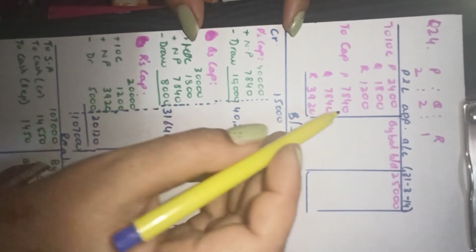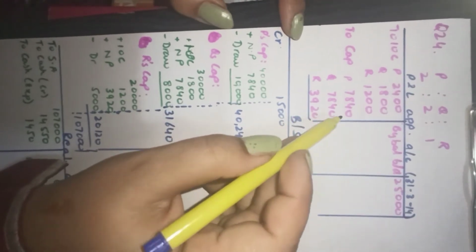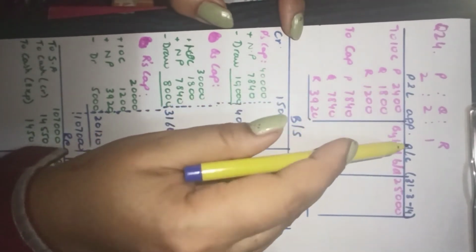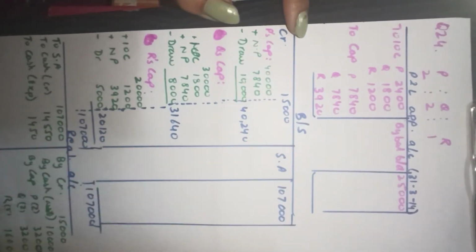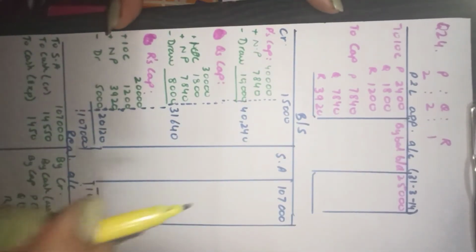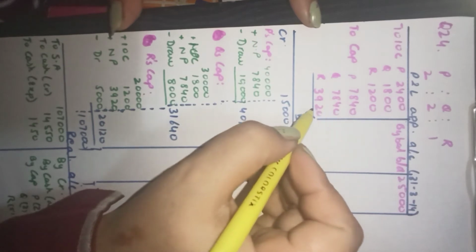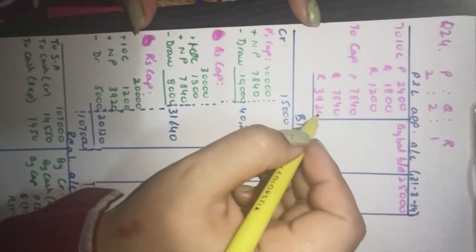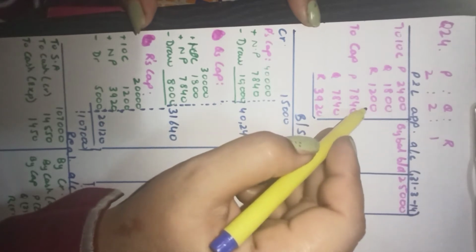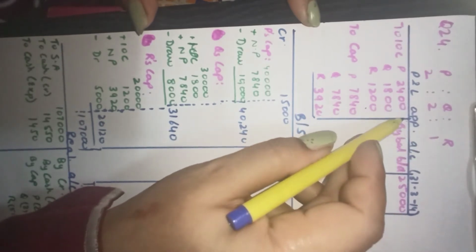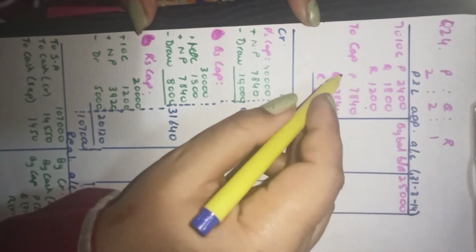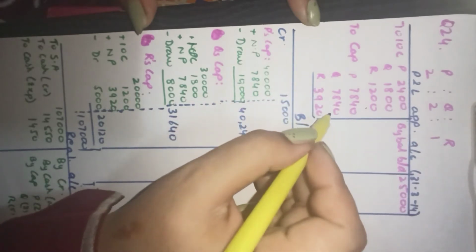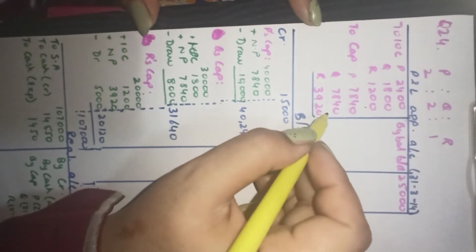Now with this, we have ascertained the profit share of the partners in the ratio of 2, 2 and 1. So here this is the net profit that will be transferred to the capitals. The net profit has not been distributed yet, because interest on capital was left. From the profit we have allowed the interest on capital, and we find out the divisible profit, which has to be added to the capitals given to us.